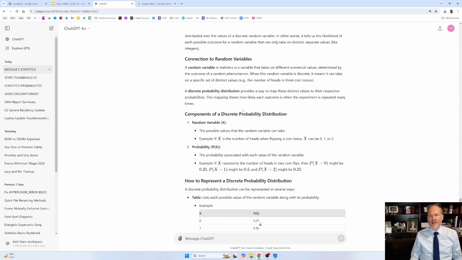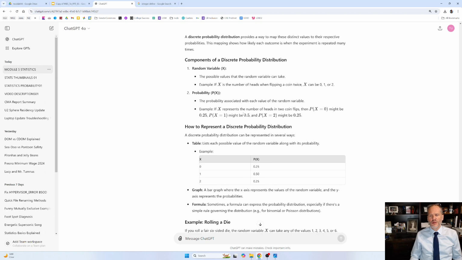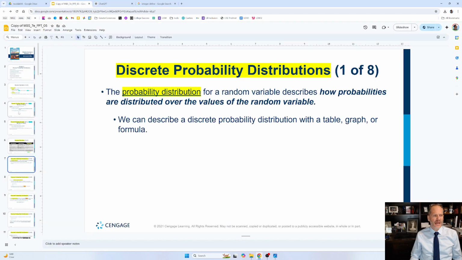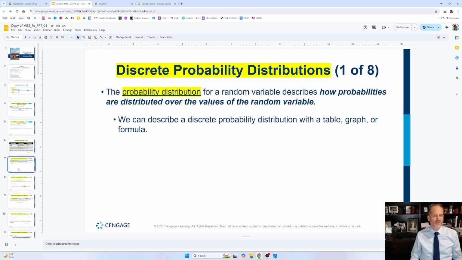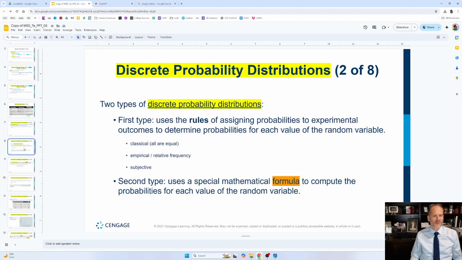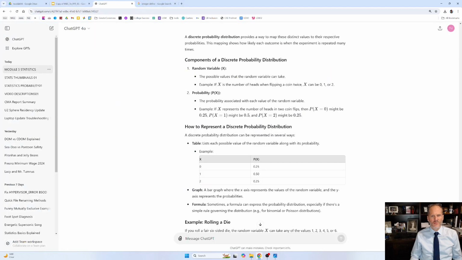The mapping shows how likely each outcome is when the experiment is repeated many times. So if we're looking at how likely it is when the experiment is repeated many times, that's going to be empirical or relative frequency data, which is somewhere here. Here we go. It's empirical or relative frequency data if we're repeating it many times.